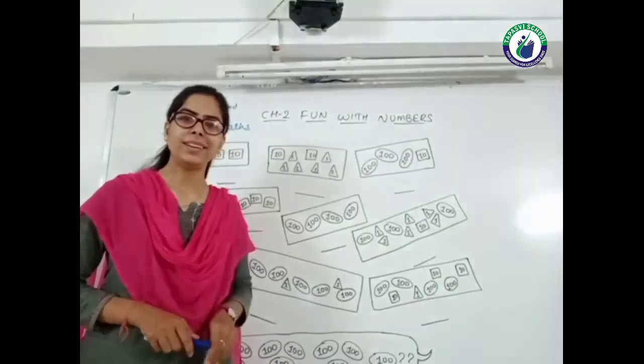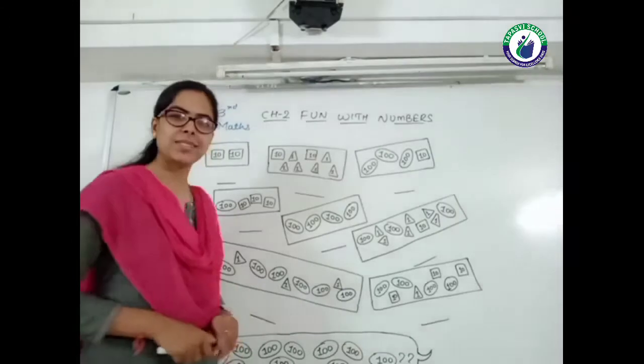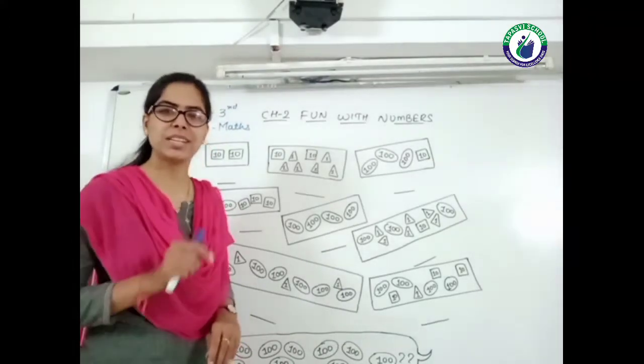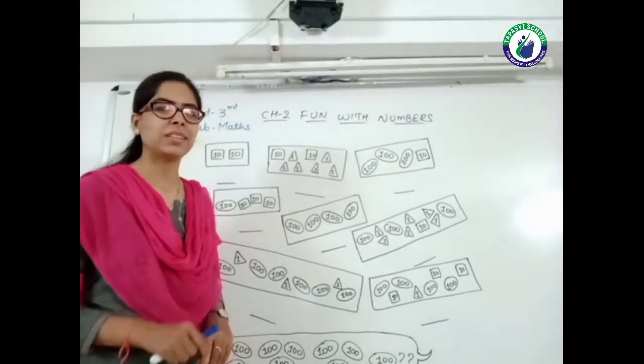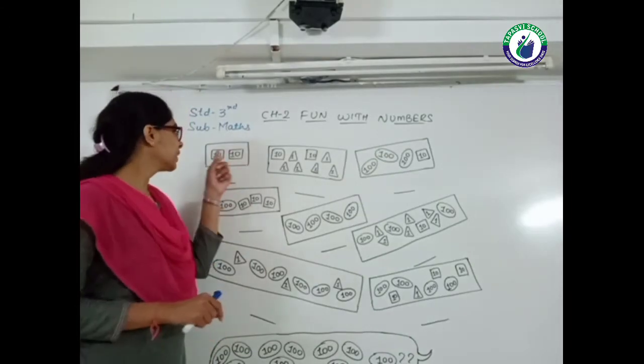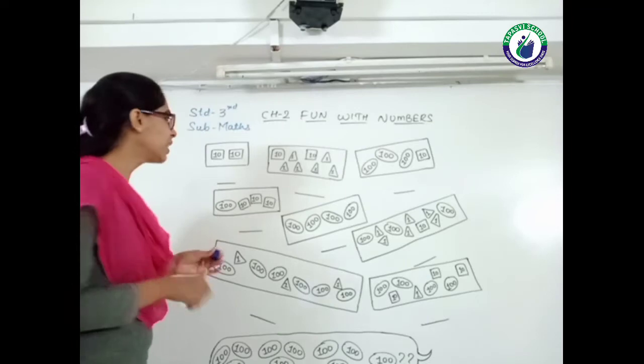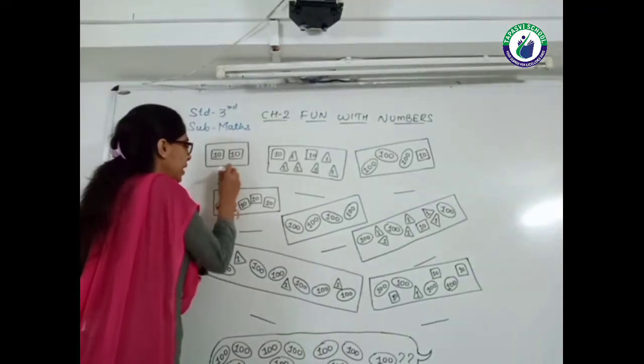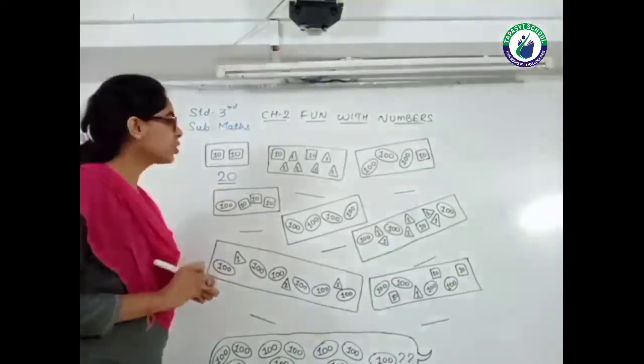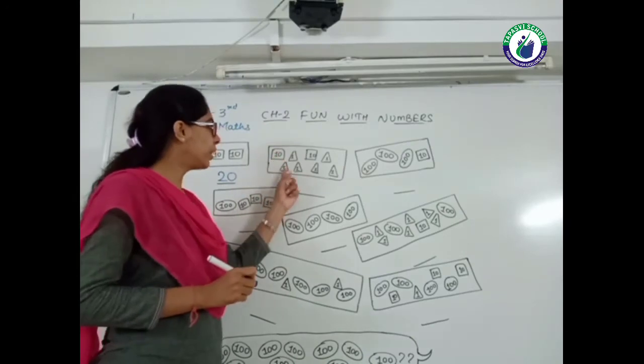Now again, some cards are given here. We have to count them and write down the number. Look at the first one. Here is a 10 and 10. 2 cards of 10. So I write it down here, 10 and 10. This is 20.